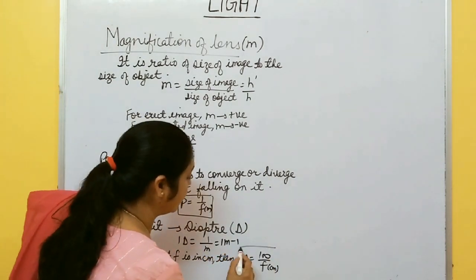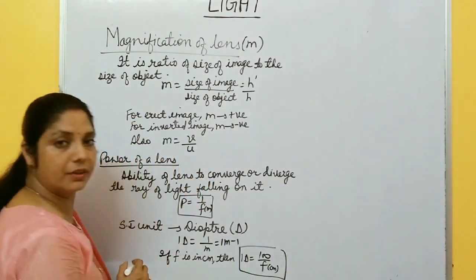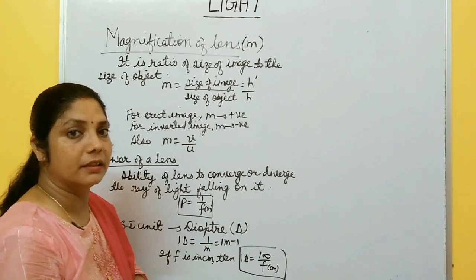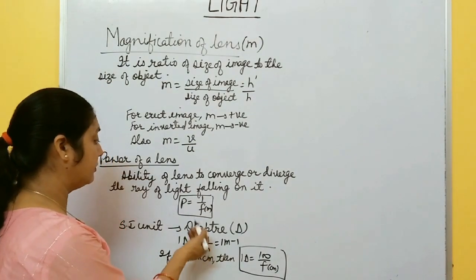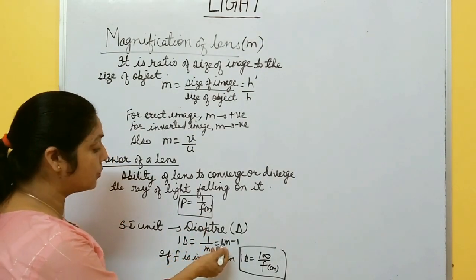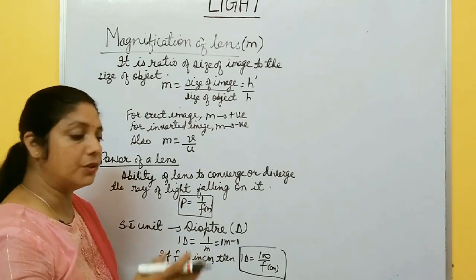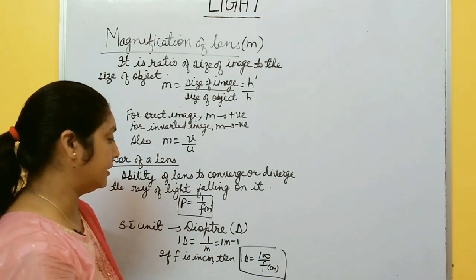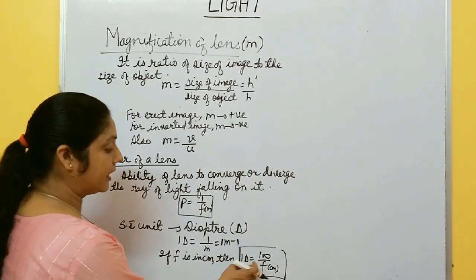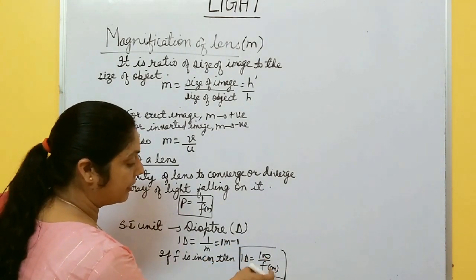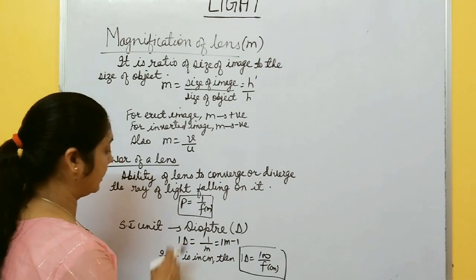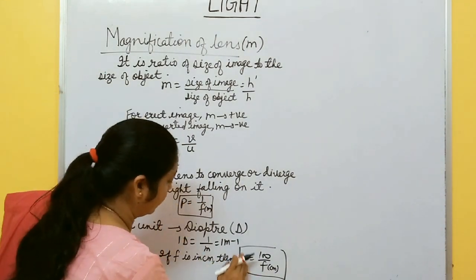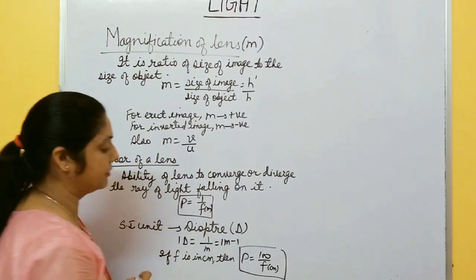Because unit of power is diopter, and a diopter is 1 meter inverse, if it is given in centimeter you must convert it into meter, or directly use this formula, 100 by f centimeter. If it is in meter, this is 1 by f, power.